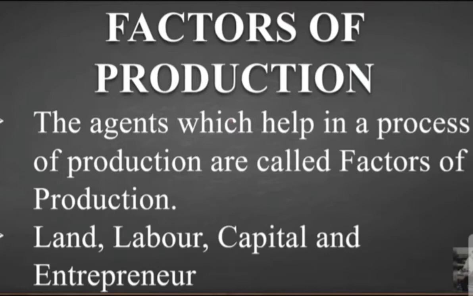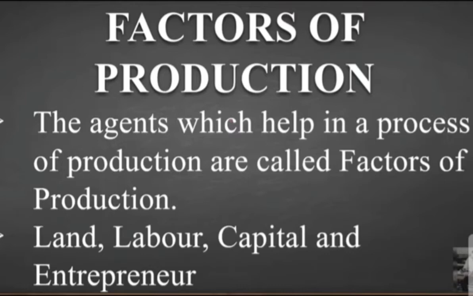Now here students, the question arises: what is a factor of production? In simple terms, we can describe production as the activity of conversion of raw materials and resources into final goods, that is the finished product, and that product is going to satisfy human wants.